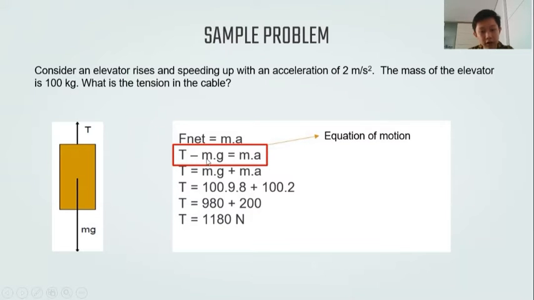This negative m times g we transfer to the right, so T equals m times g plus m times a. T equals, the mass is 100 kg, so 100 times g, the gravity is 9.8, plus 100 kg times 2, the 2 is the acceleration. So 100 times 9.8 is 980 plus 100 times 2 is 200. So T is 1180 Newton.